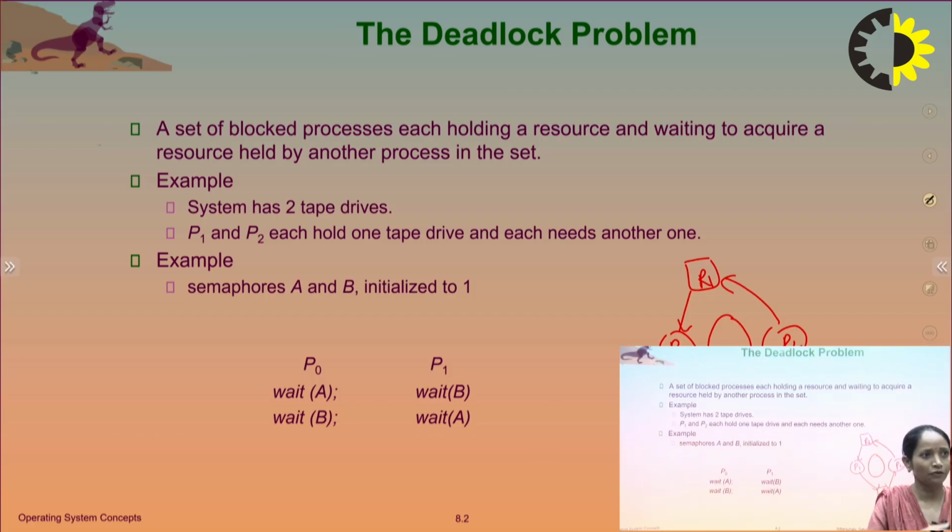For example, if the system has two tape drives and processes P1 and P2 each hold one tape drive and each needs another one. And another example with semaphores A and B, each initialized to 1. Process P0 is waiting for A and B, and P1 is waiting for B and A.